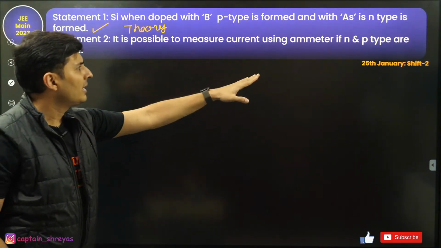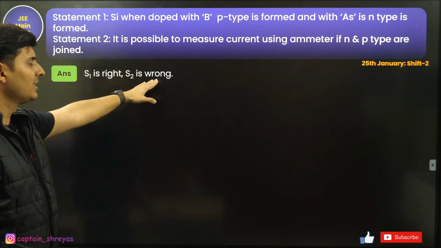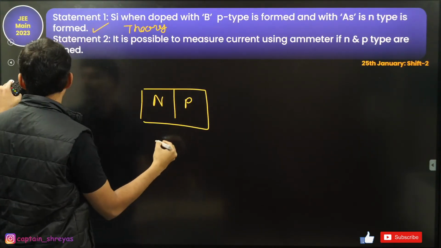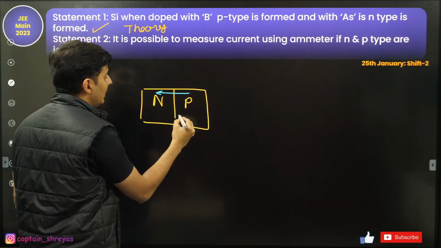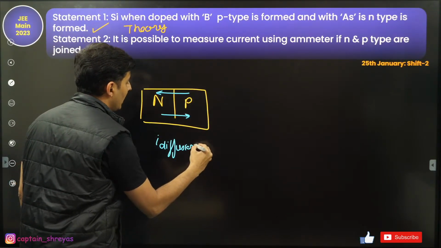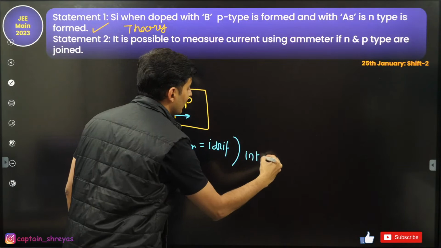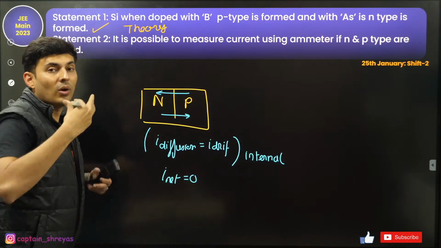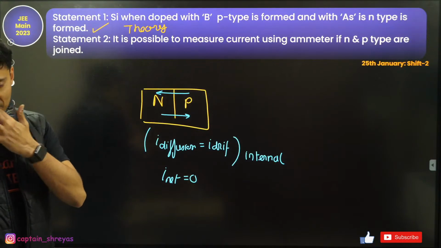It is possible to measure current using an ammeter if n-type and p-type are joined. If n-type and p-type are joined, no guys, it is wrong. Reason being, when you join n and p-type, there is basically diffusion current flowing like this and drift current flowing like this. The diffusion current and drift current are flowing internally. All this is happening internally, and they cancel out each other and the net current is zero. So you cannot actually measure that current when you connect n-type and p-type together. Is that okay? Very good.